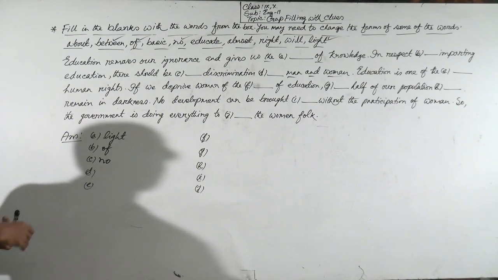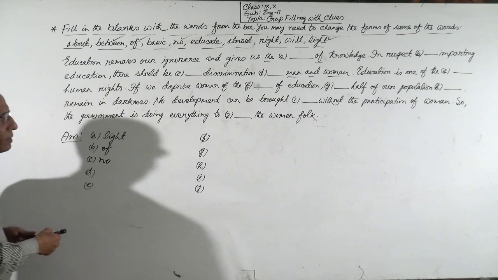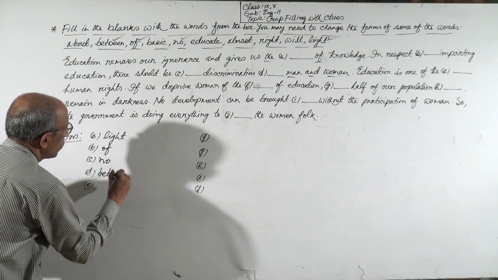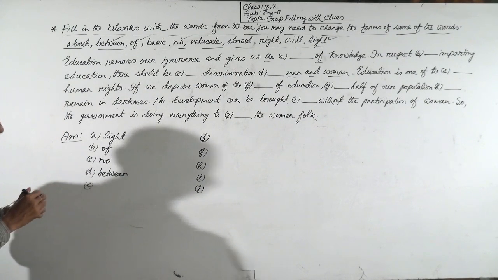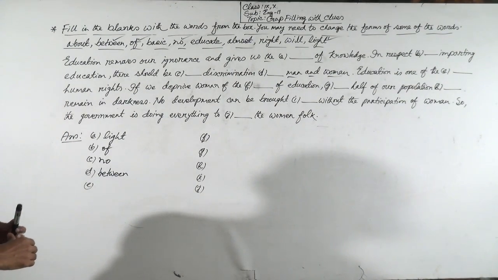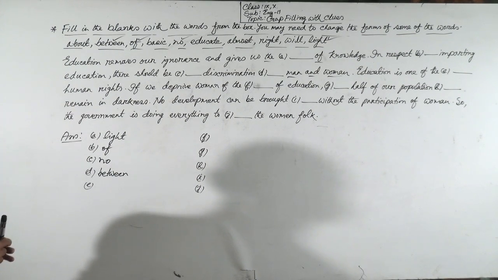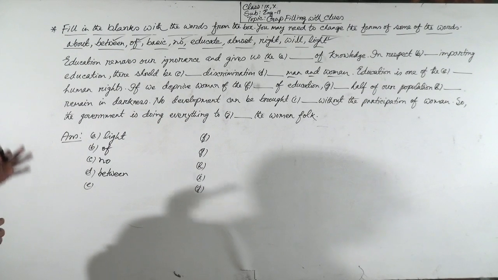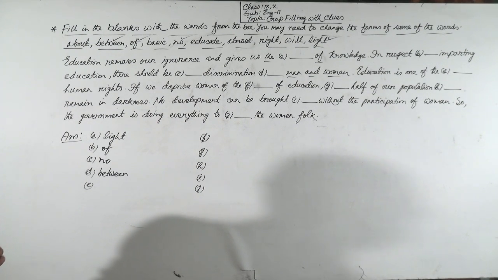So it will be between man and woman. So, in respect of imparting education, there should be no discrimination between man and woman. Okay, we have finished sentence 2.